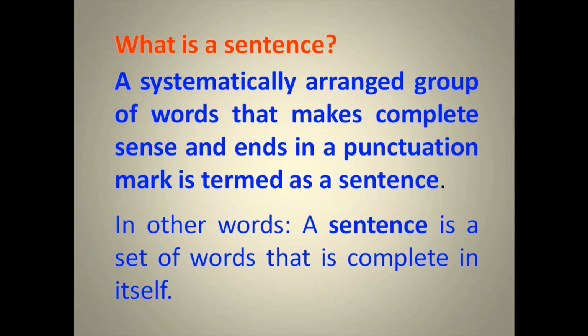It means a group of words which gives us a message, which tells us a statement, which gives us a meaningful, sensible statement, a sensible message. That type of group of words is called a sentence.